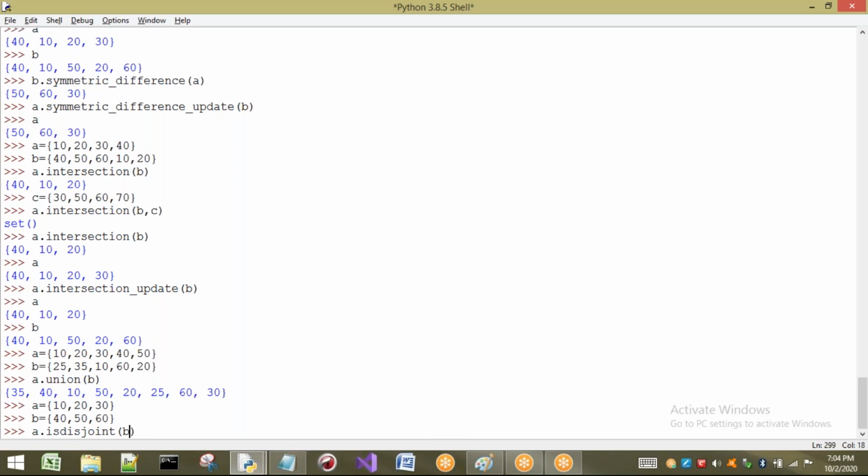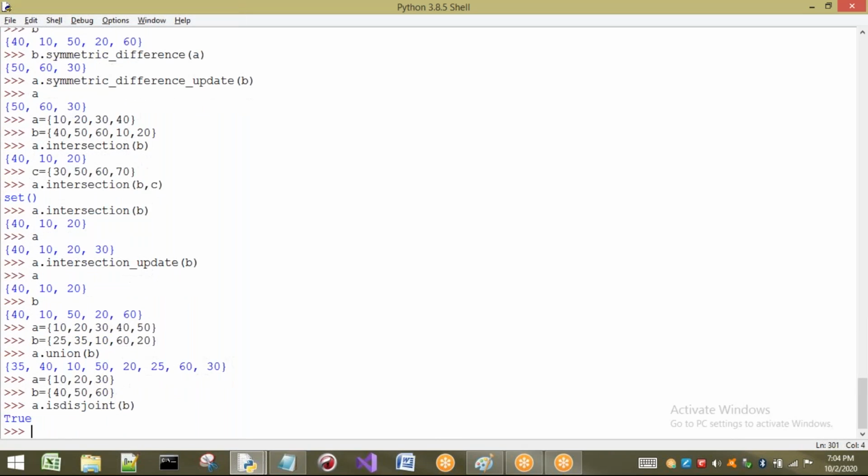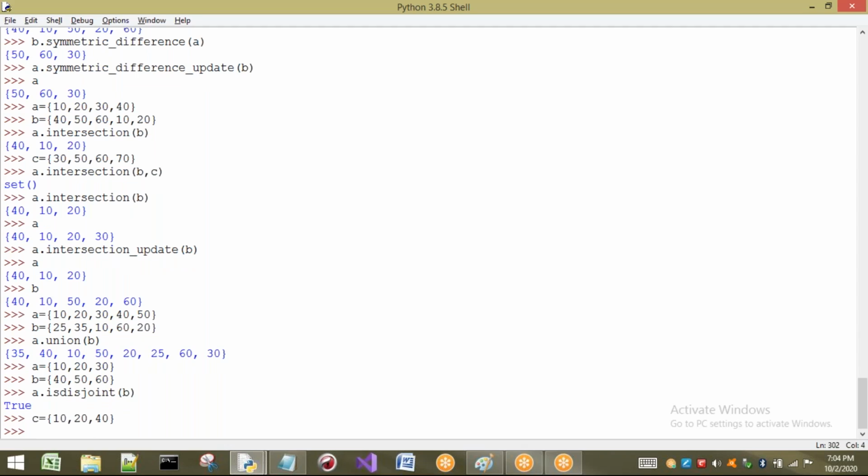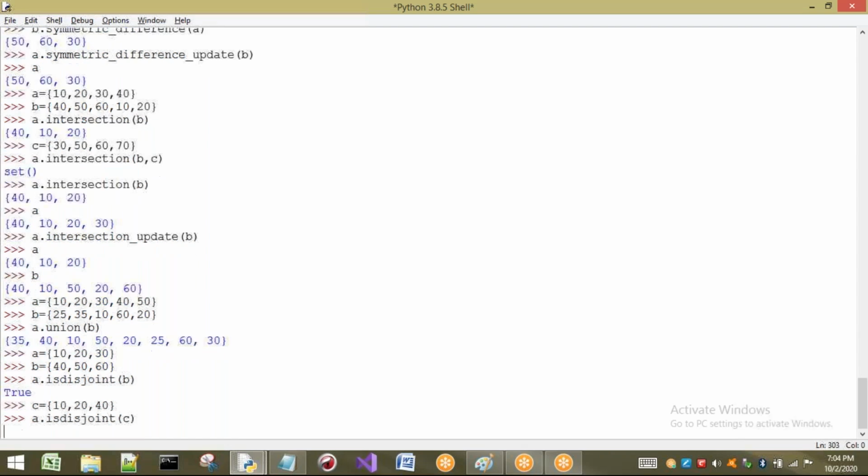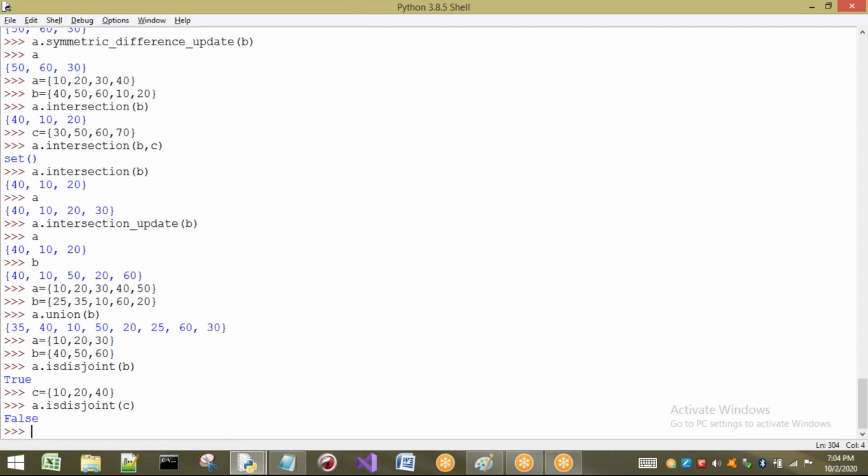No, not same. That means what? It is disjoint. So if I ask A is disjoint of B, yes, it is going to give you True. Let us take a reverse case. I will take 10, 20, 40. Now what happens if I apply A dot isdisjoint of C? Two elements are the same, but the third element is not. So automatically what can we say? Both are not the same, so it is a disjoint set. At least one element is not the same in the set, we can say it is disjoint. So these are also disjoint sets.